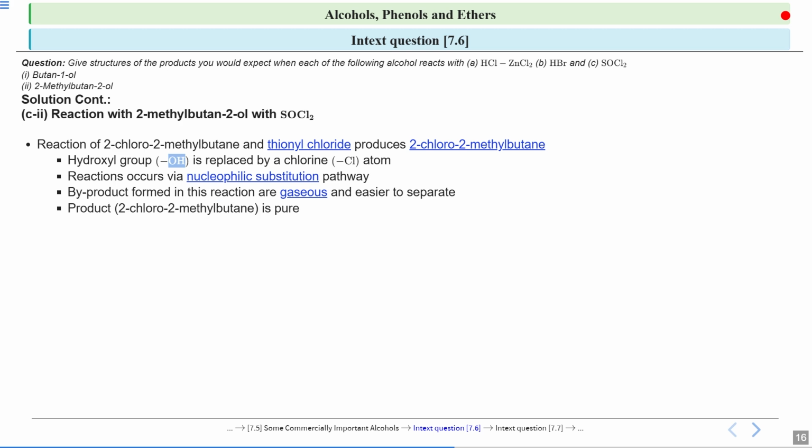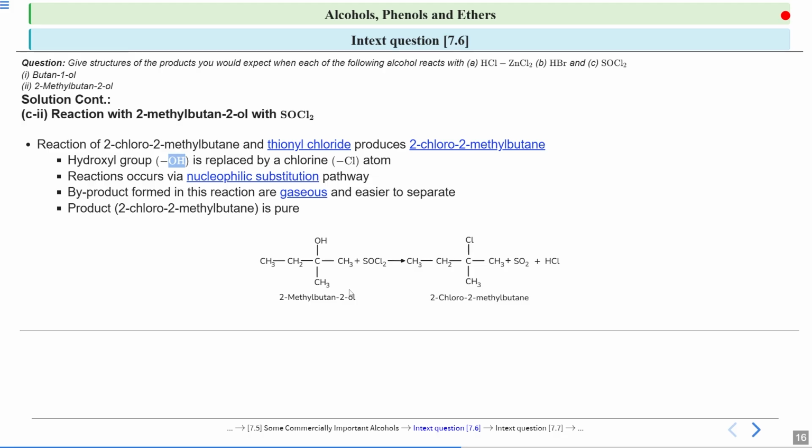Now if you look at this reaction, this is 2-methylbutan-2-ol. To this carbon your OH group is attached, and this carbon is a tertiary carbon. When it reacts with thionyl chloride, that is SOCl2, a carbocation will be formed at this carbon, because this is a tertiary carbon. And a tertiary carbocation is much more stable. So this process will also take place in 2 steps, and then a stable carbocation will be formed, and chlorine can attack from any of the sides, because this is a stable carbocation.